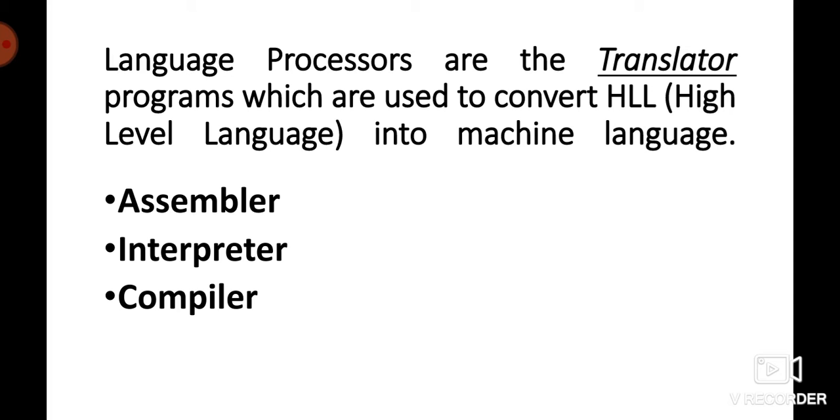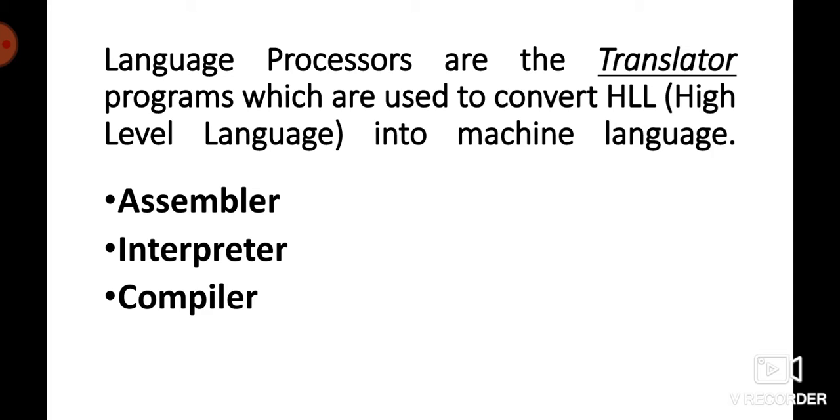What happened at that time was that programmers used some codes, and those codes were called mnemonic codes. Using those codes, programming was done at that time. So to convert that assembly language into binary language, these assemblers are used. Assemblers are used to translate or convert the assembly language into binary language or machine language.